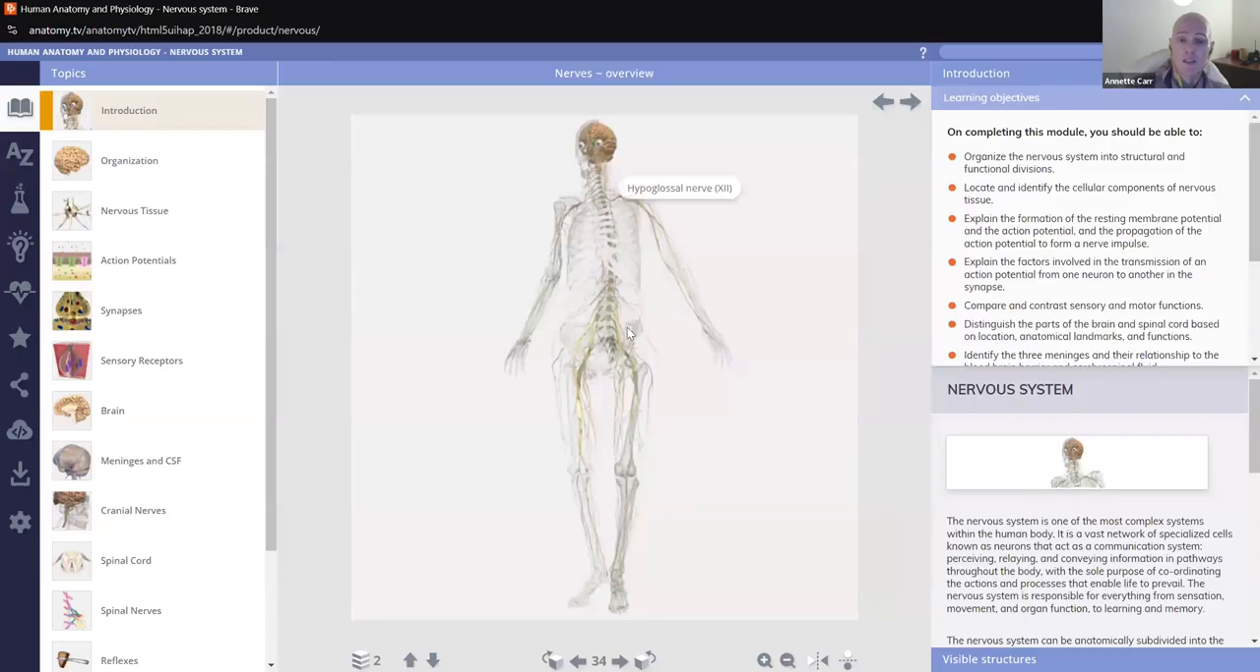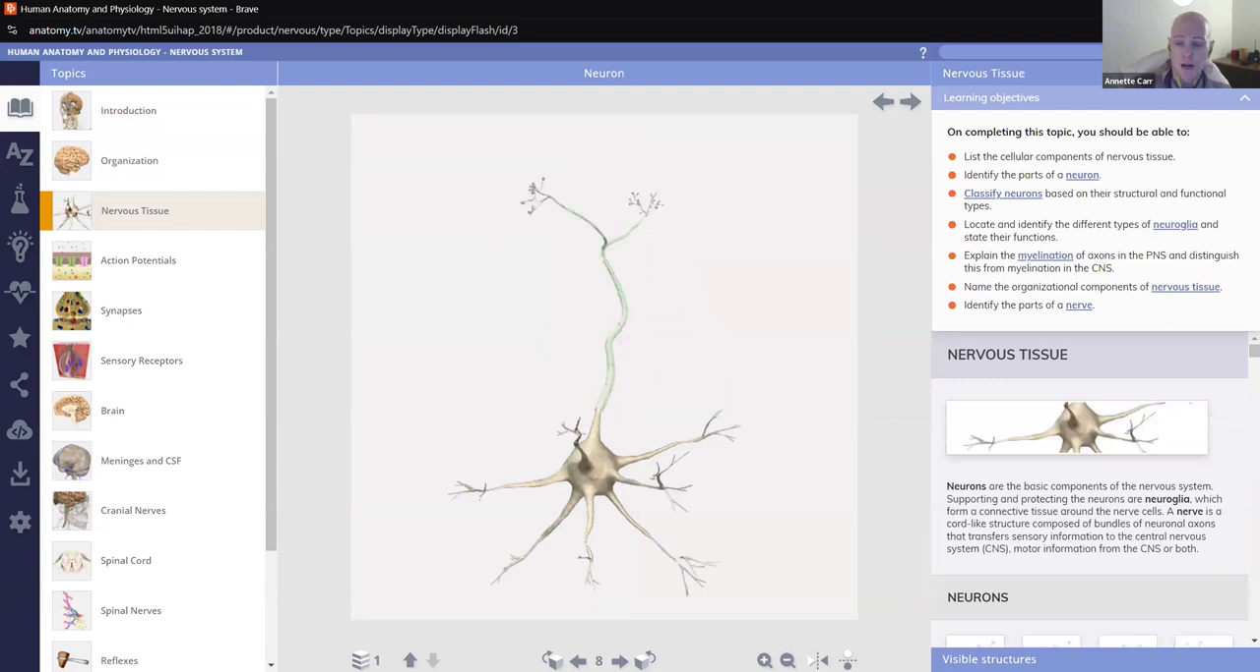Okay, and it's going to show me the entire bodily nervous system, but I can build and see that in the 3D model. So I'm going to look at, for instance, over here on the left-hand side, it has the various topics that I can look at. So I'm going to look at nervous tissue because I want to learn more about the nervous, the neurons.